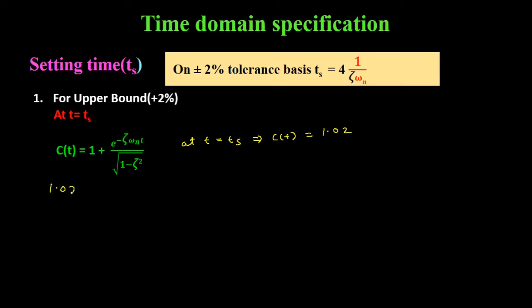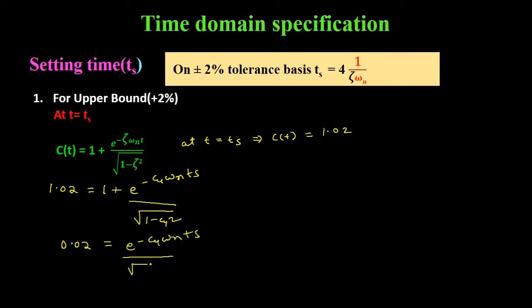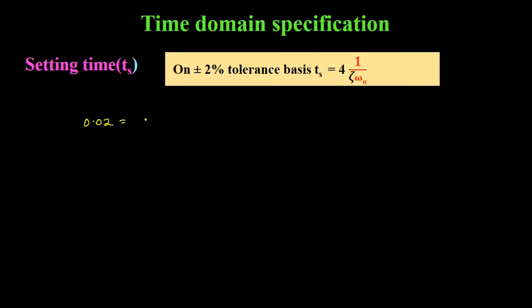We will get 1.02 is equal to 1 plus e to the power minus zeta omega n Ts divided by under root 1 minus zeta square. Now this equation will become 0.02 is equal to e to the power minus zeta omega n Ts divided by under root 1 minus zeta square. Now, since this damping ratio zeta is smaller than 1, we can neglect this zeta as compared to 1. Then we will get 0.02 is equal to e to the power minus zeta omega n Ts.